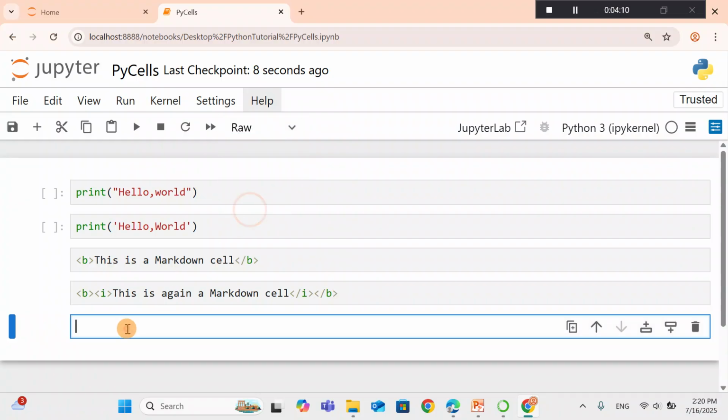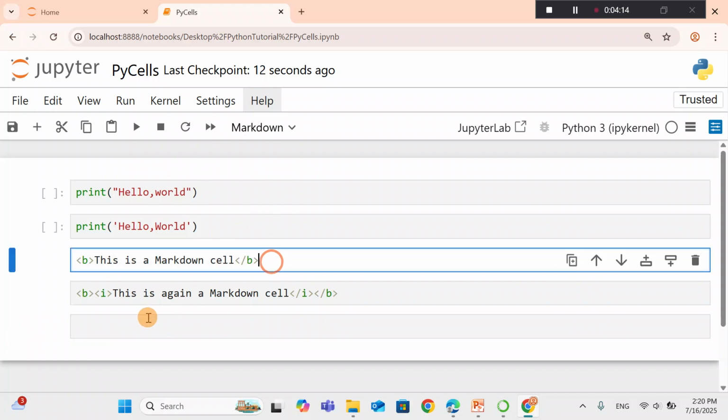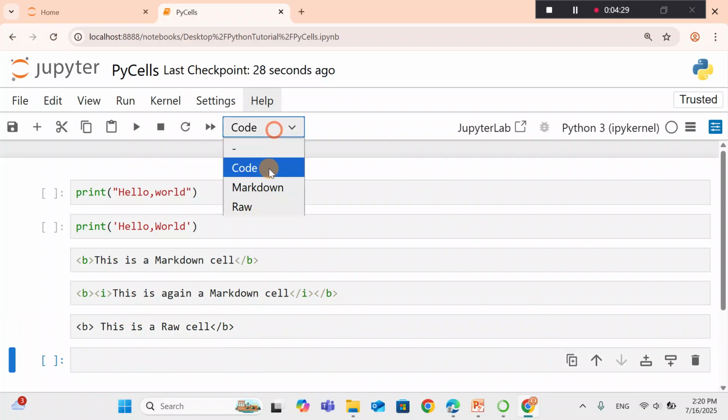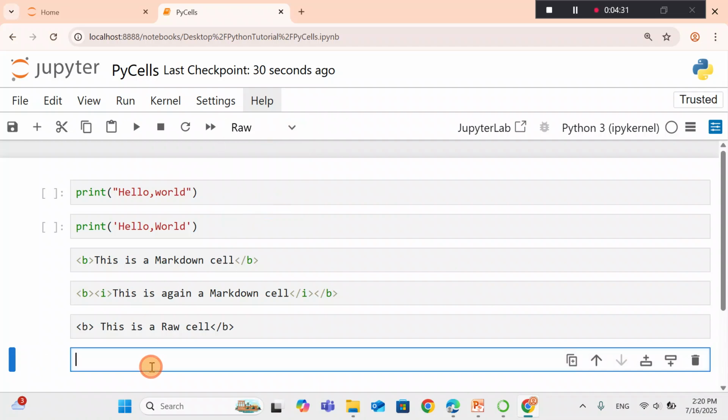raw cell. So okay, let me say bold. This is a raw cell. Okay, and add another and mark it raw cell, and let's make it bold and italic.